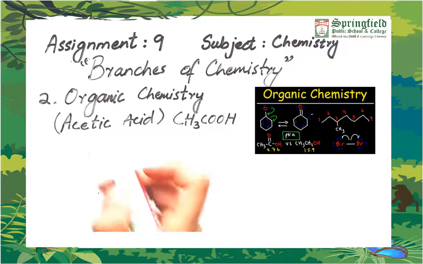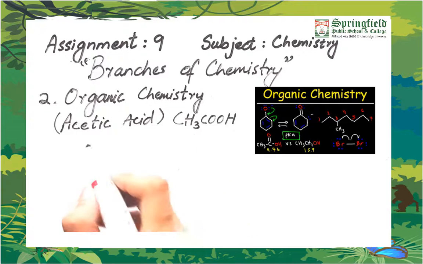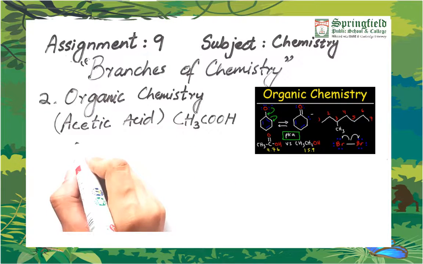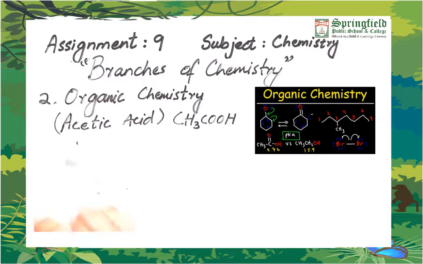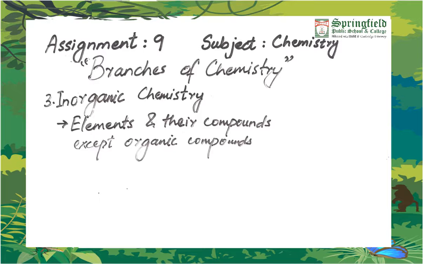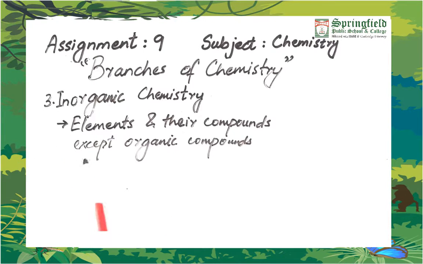How can we apply organic chemistry to acetic acid? You see that this is a carbon containing compound. So it is an organic compound, and we see the methods of its preparation and its chemical and physical properties in organic chemistry. The third branch is inorganic chemistry, as the name indicates. This branch deals with all the elements in their compound except organic compounds.